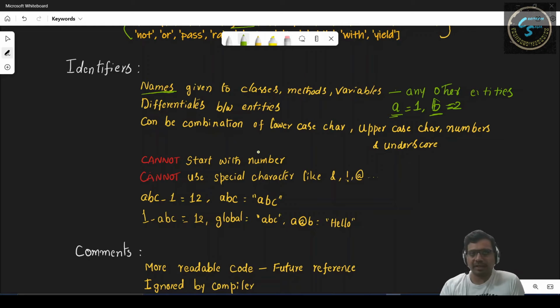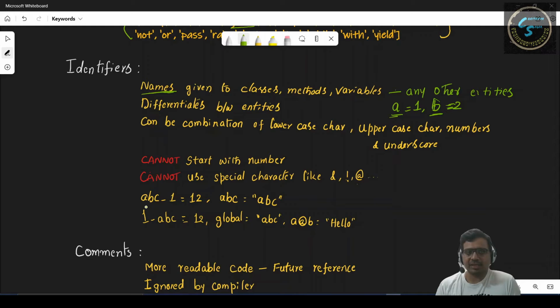And identifiers can be any combination of lowercase letters, uppercase letters, and underscore. Whereas we can include numbers as part of identifiers, but we cannot start a variable with a number. And we cannot use special characters like ampersand or at the rate in the identifiers.